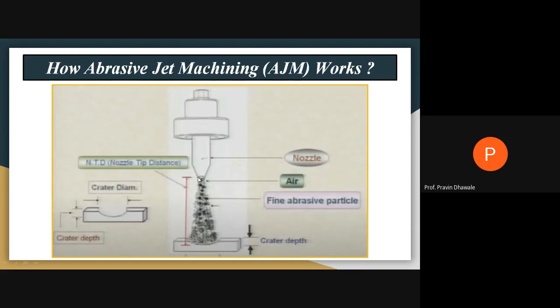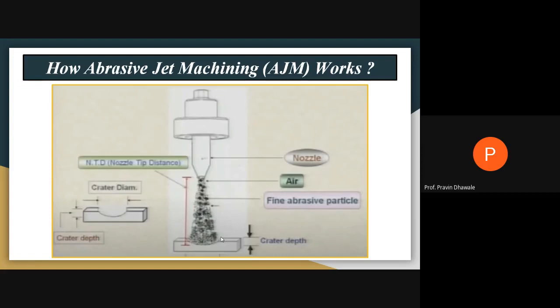So at the tip of the nozzle, you get a high velocity abrasive jet, and when that jet strikes the surface of this workpiece, it removes the material by the action of erosion.